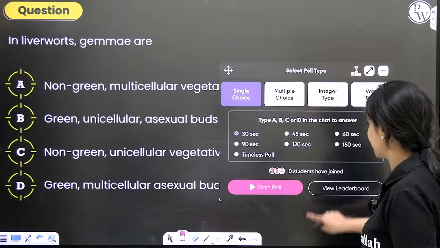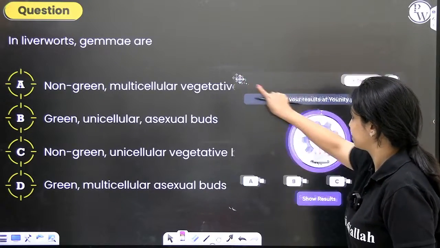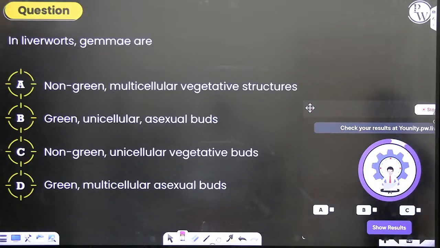Here is our next question. In liverworts, gemmae are: non-green multicellular vegetative structures, green unicellular asexual buds, non-green unicellular vegetative buds, green multicellular asexual buds.